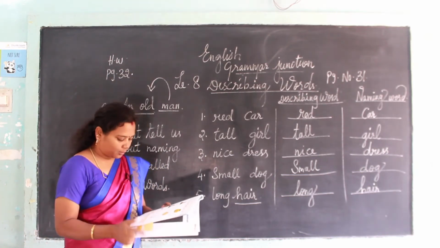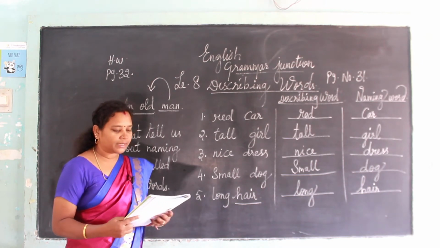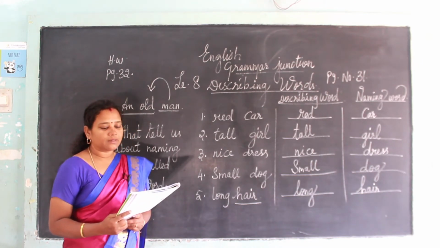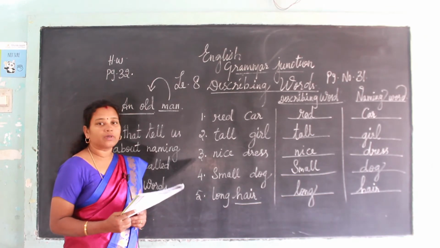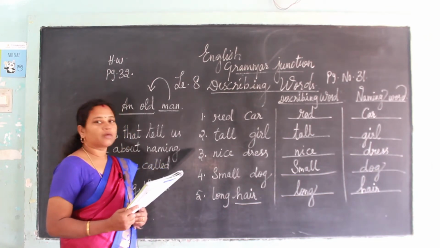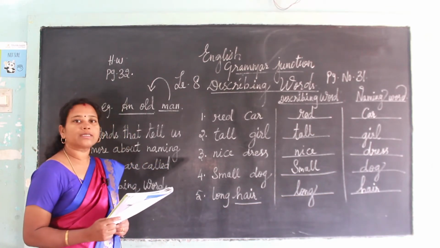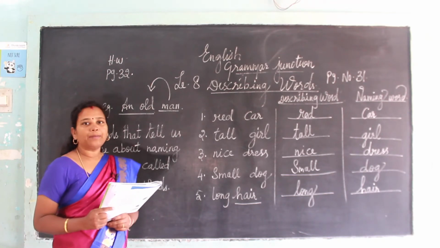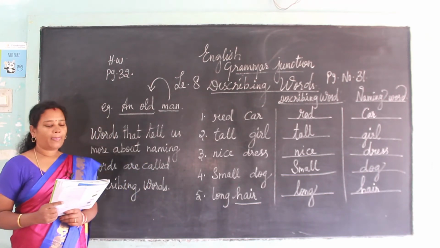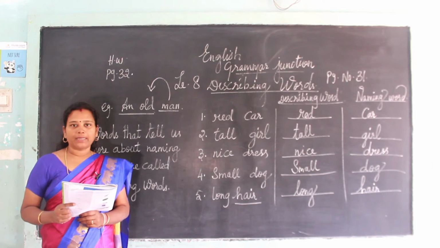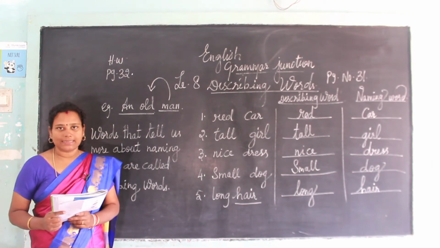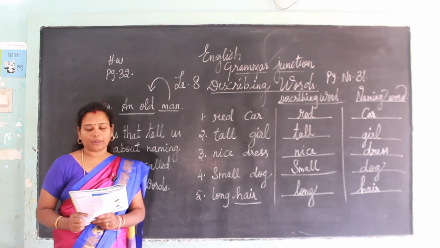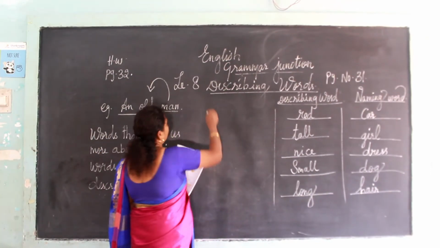Okay. Now let us see the next page, that is page number 33. Look at the following pictures, fill in the blanks with correct describing words from the box. In the box, some words are given. What are the words? I will say now. Ripe, old, blue, empty, hot, little. These are the describing words given in front of you. See the page number 33 I am doing.